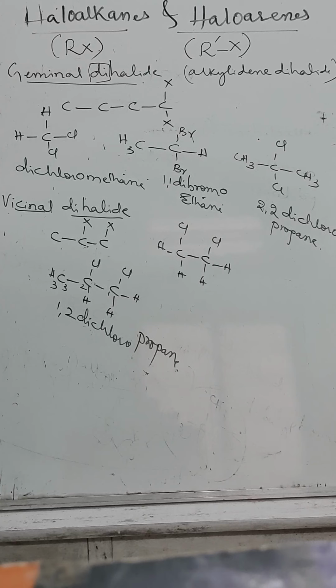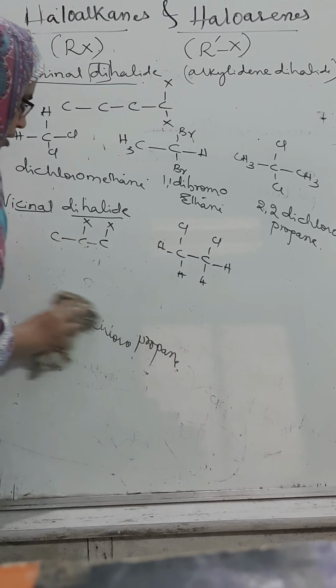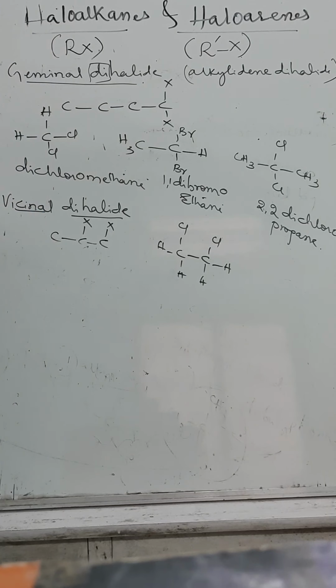So it means that vicinal dihalide: when the two halide groups are linked to adjacent carbon atoms, they are called vicinal. When they are linked to the same carbon atom, they are called geminal. Geminal and vicinal. And the third is what, tell me? Terminal. Let us move to the third example. Here I will write the third classification, terminal dihalide.